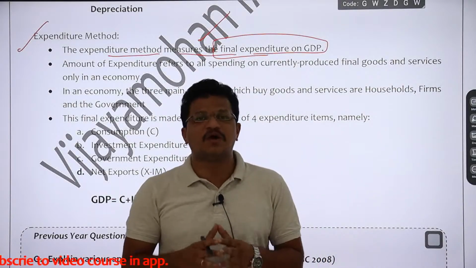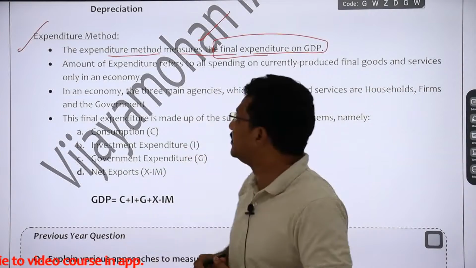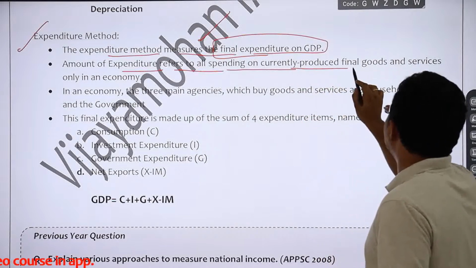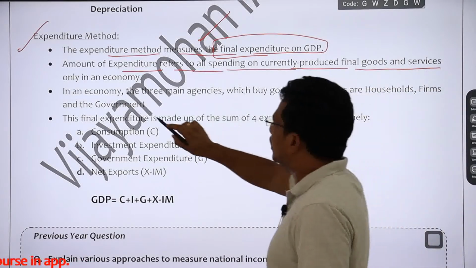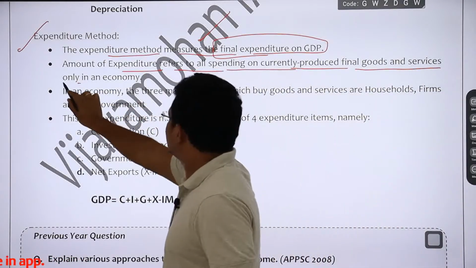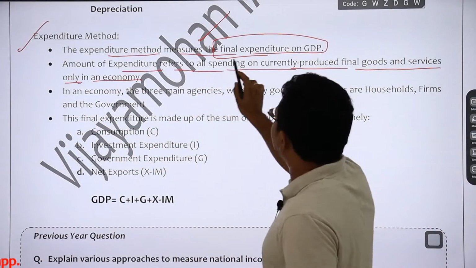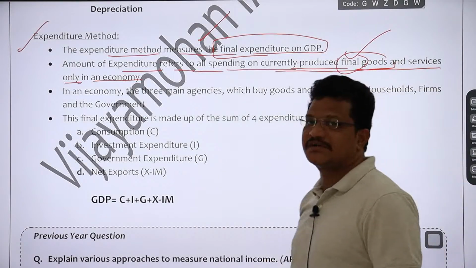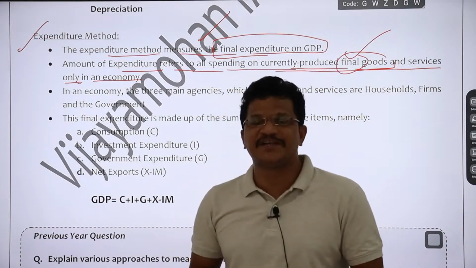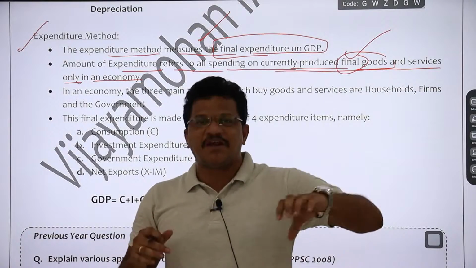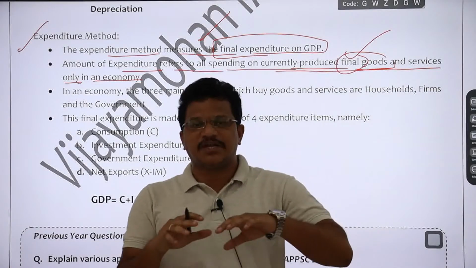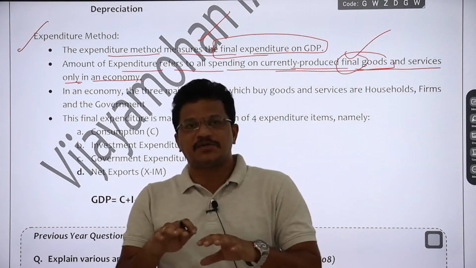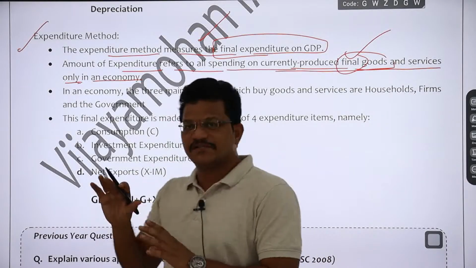You are taking into account final expenditure on GDP. The amount of expenditure refers to all spending on currently produced final goods and services only in an economy. It is currently produced, again you are using the word final goods and services. Wherever you are writing about GDP, try to incorporate the word final so that your answer will be very perfect, very succinct, and according to the correct definition of GDP, right?